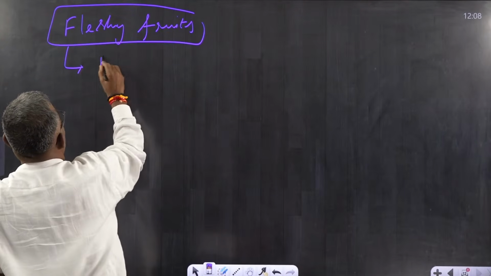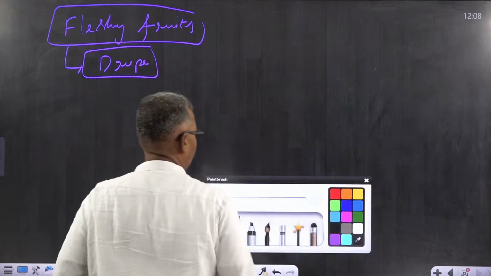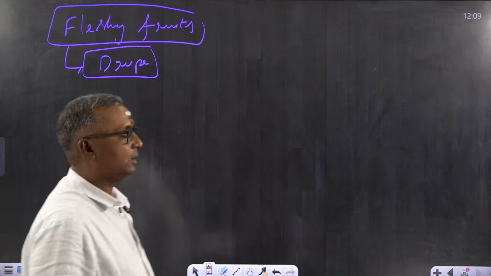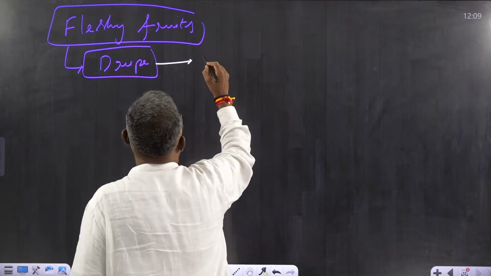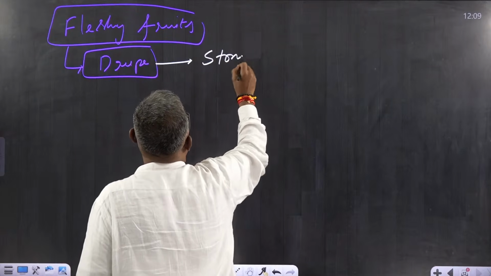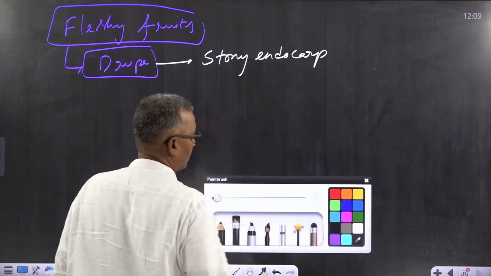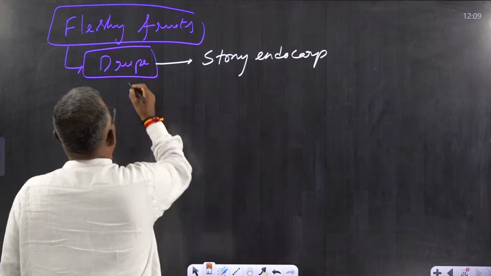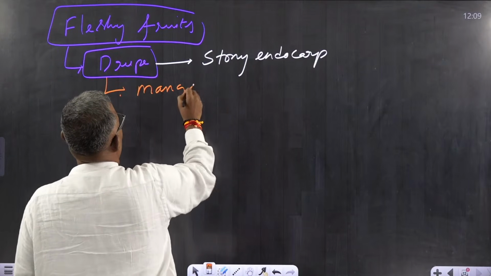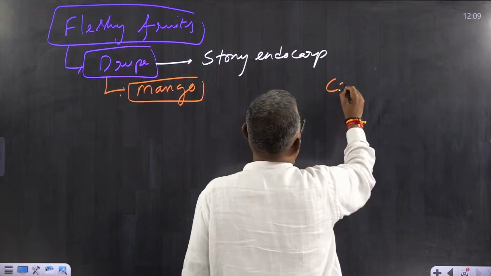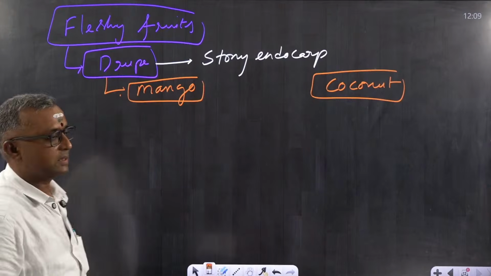One of the examples is drupe. Drupe is one example for fleshy fruit. Let me tell what is drupe. Drupe is one which has a stony endocarp. So the best examples for drupes are mango and coconut. These two are the examples.